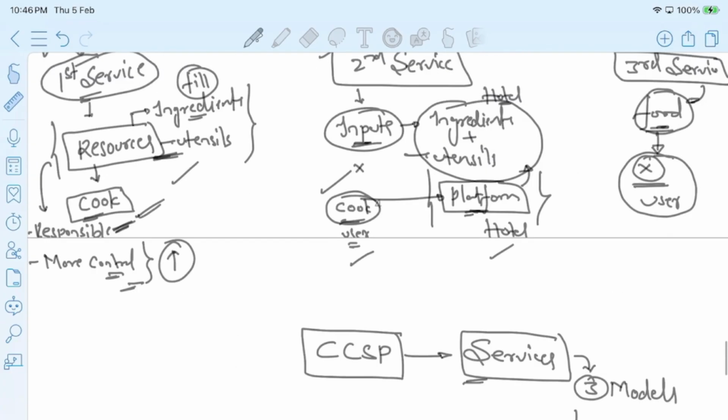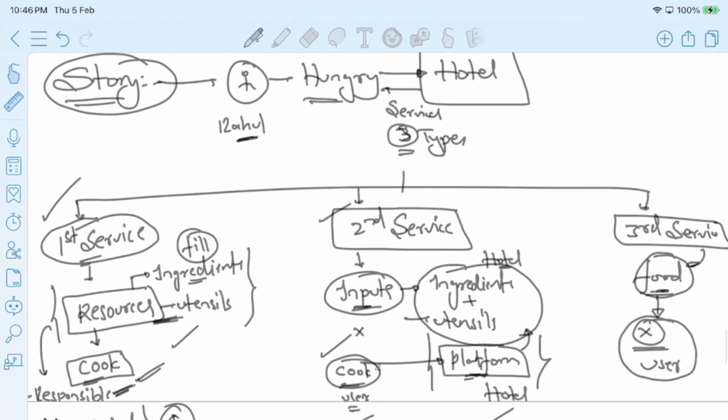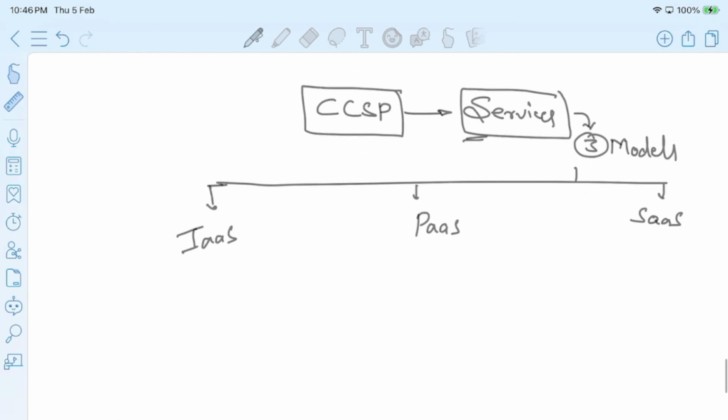So just like the above story, where the hotel is providing three types of services, in the same way, cloud computing service providers like AWS, Azure, Microsoft, and GCP, Google Cloud Platform, are also providing services in these three models: IaaS, PaaS, SaaS. To make it clear, let's say this is me. I'm working for one of the organizations, and in my organization, I have the requirement to set up a server and to deploy the application.